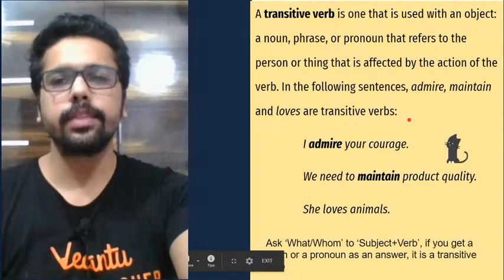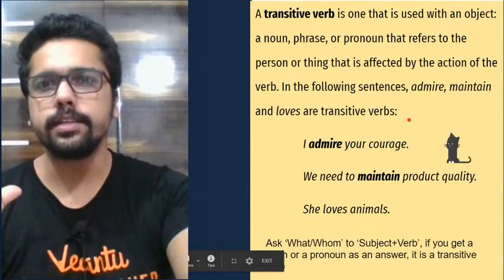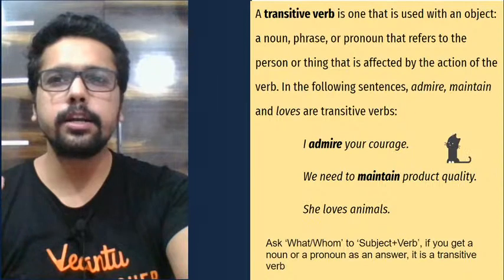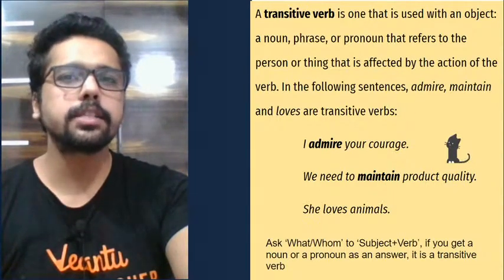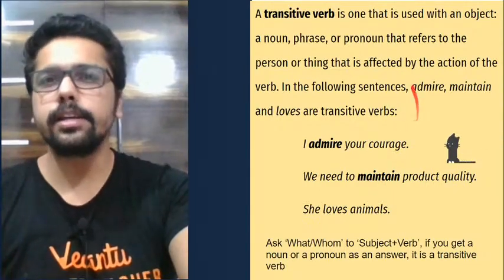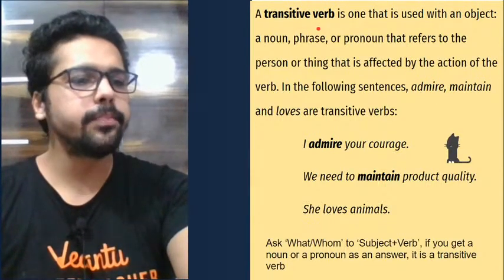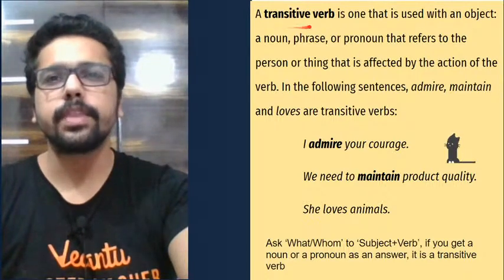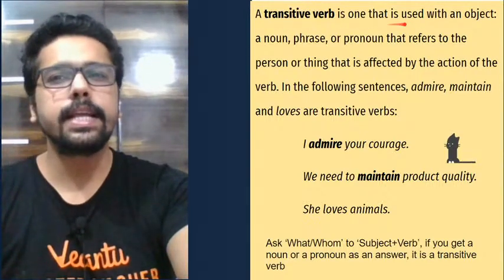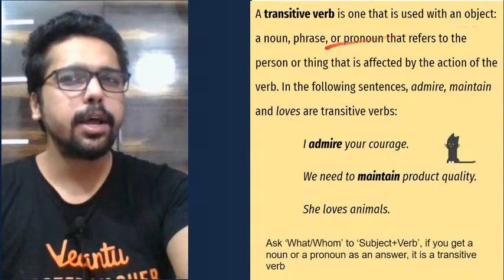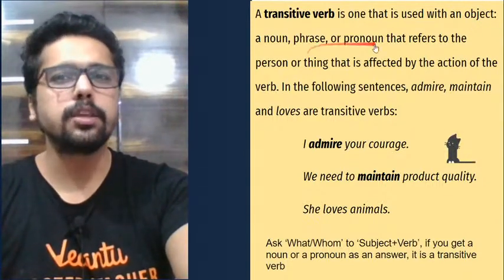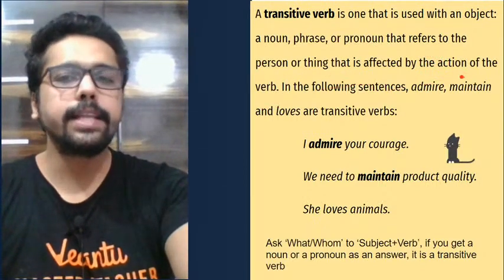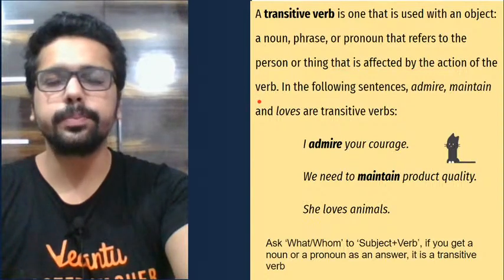So it's very clear now. Once we have clearly understood what an object is, it becomes easier to understand transitive and intransitive verbs. So let's understand. How do we pronounce this word here? Transitive. All right. So look at this here. A transitive verb is one that is used with an object. It could be a noun, a phrase, or a pronoun that refers to the person or thing that is affected by the action of the verb.